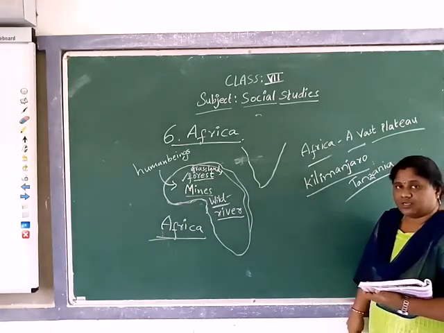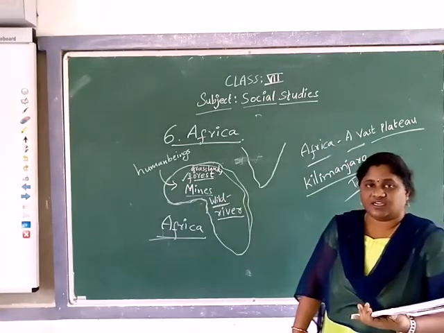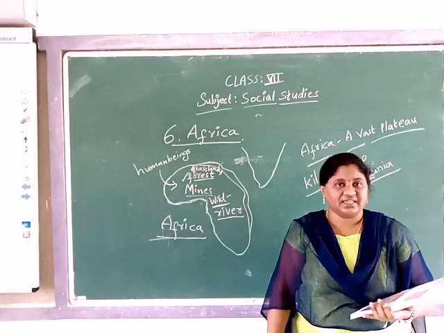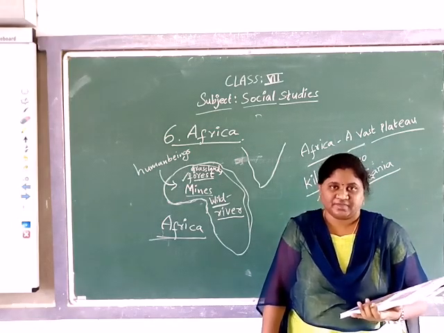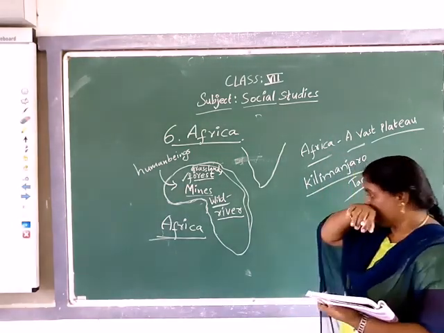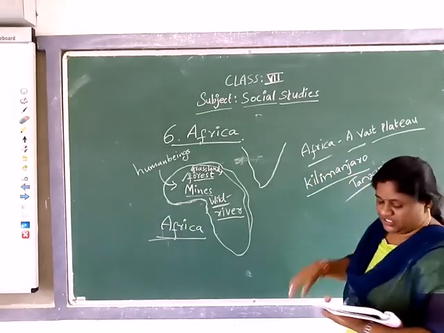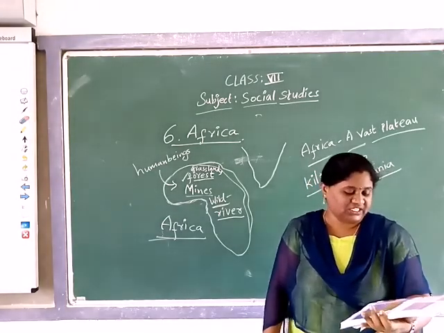Okay, understood? In India, which is the highest peak? Everest. Yes or no? Where is it? In the Himalayan mountains. Okay, so same like that. The highest peak in Africa is what? Mount Kilimanjaro. It is in Tanzania.